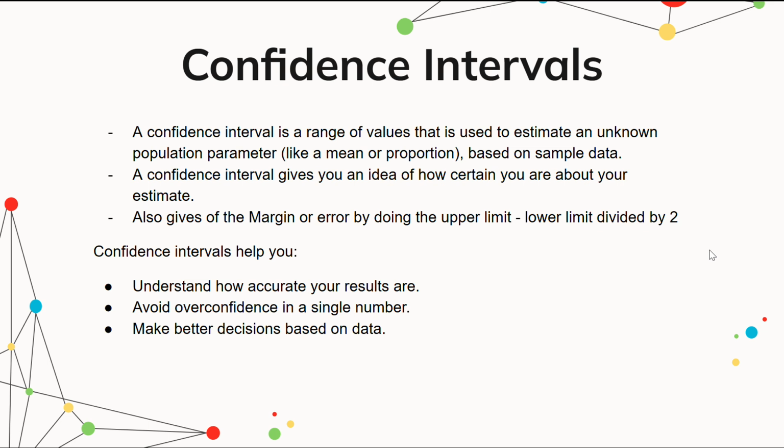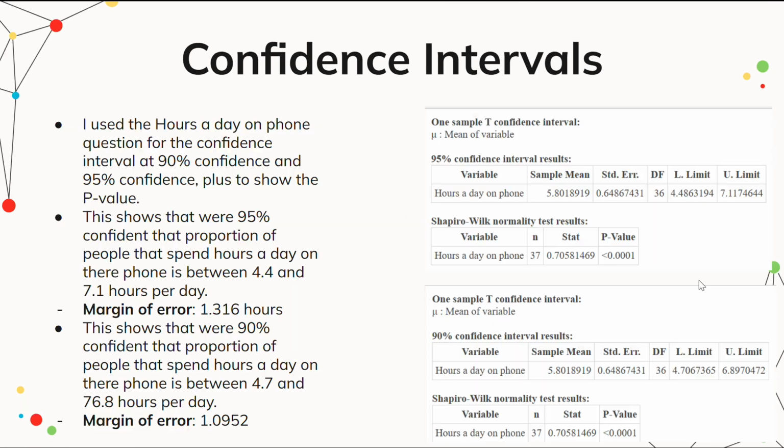So for the confidence interval, it's a range of values that is used to estimate an unknown population parameter, like a mean or proportion, based on sample data. A confidence interval gives you an idea of how certain you are about your estimate. It also gives a margin of error by doing the upper limit minus lower limit, divided by 2. The confidence interval also helps you understand how accurate results are, avoid overconfidence in a single number, and make better decisions based off of that data.